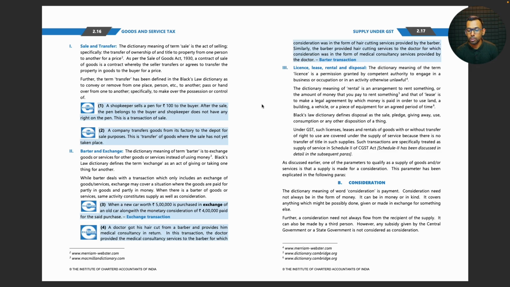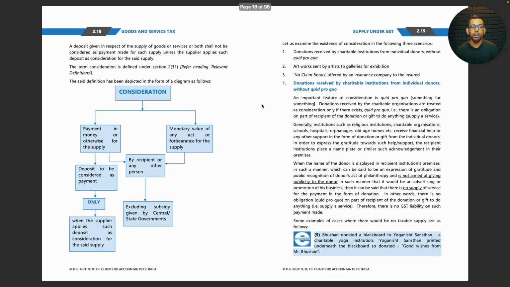Further, a consideration need not always flow from the recipient of the supply. It can also be made by a third person. However, any subsidy given by the central government or a state government is not considered as consideration. That a deposit given in respect of the supply of goods or services or both shall not be considered as payment made for such supply unless the supplier applies such deposit as consideration for the said supply. The term consideration is defined under section 2 clause 31.